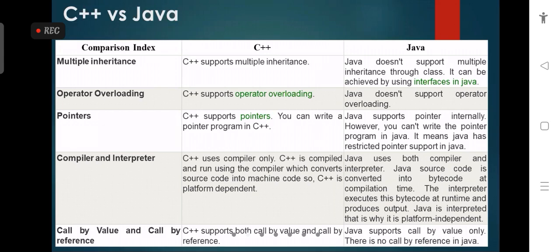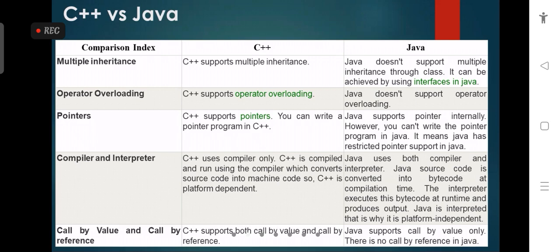In Java, multiple inheritance is not supported, but C++ supports multiple inheritance. Java does not support multiple inheritance through classes. But we can achieve these features through interfaces in Java, so instead of multiple inheritance, we can use interfaces.